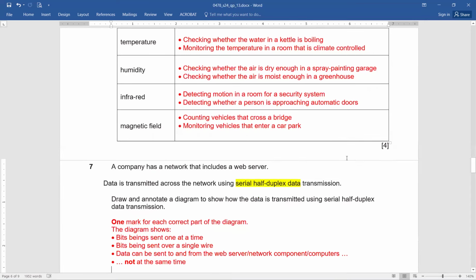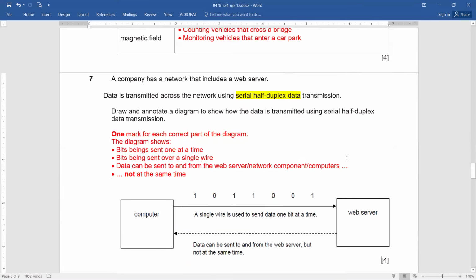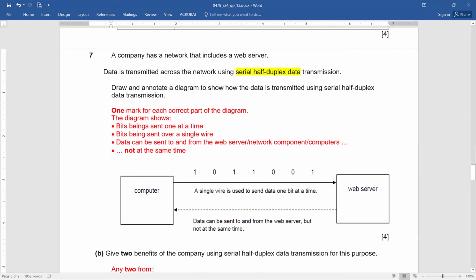A company has a network that includes a web server. Data is transmitted across the network using serial half duplex data transmission. Draw and annotate a diagram to show how the data is transmitted using serial half duplex data transmission. So it's basically a 4-mark question, and marks are going to be decided in this manner. If your diagram is showing the bits being sent one at a time, bits are being sent over a single wire, data can be sent to and from because it's half duplex but not at the same time.